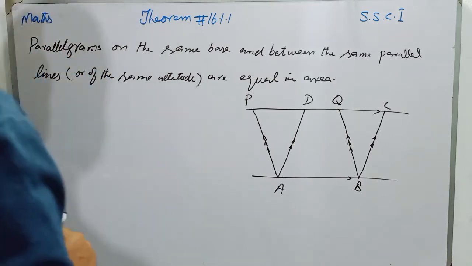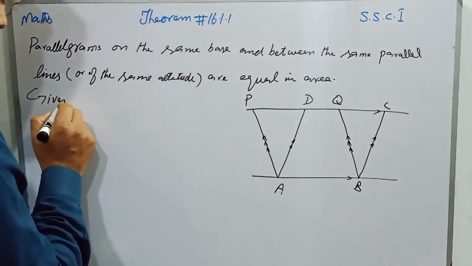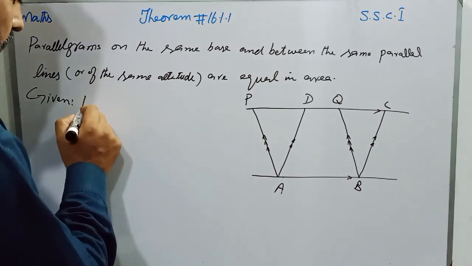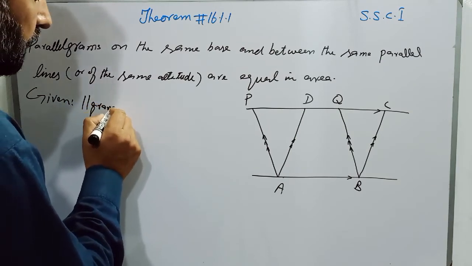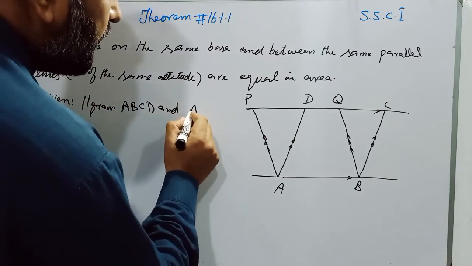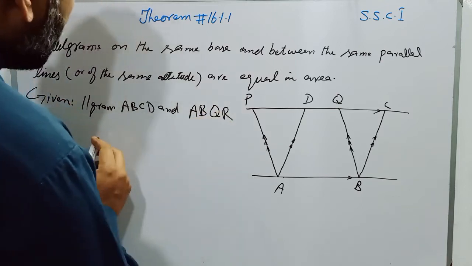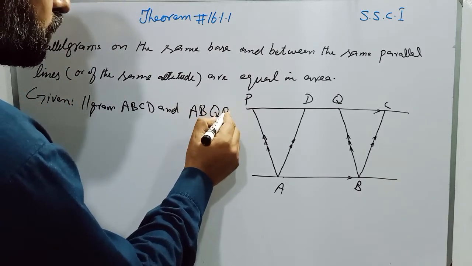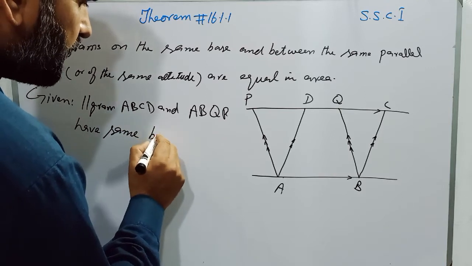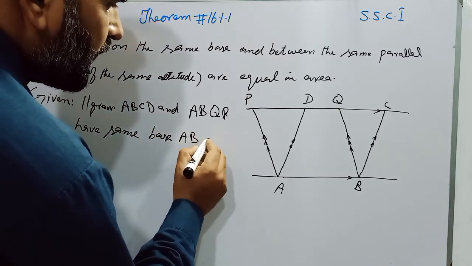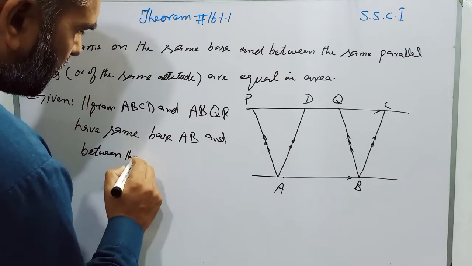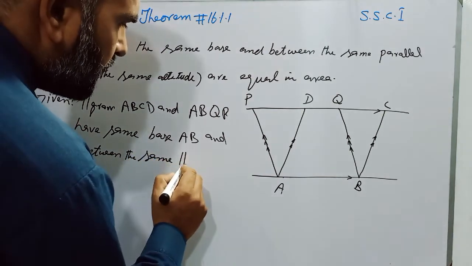So students, in the given, parallelograms ABCD and ABQP, QP not QR, have the same base, we can say AB, and are between the same parallel lines.